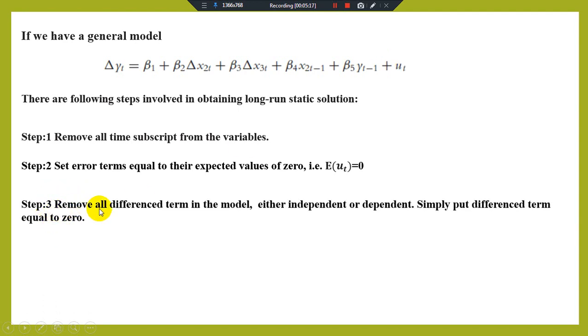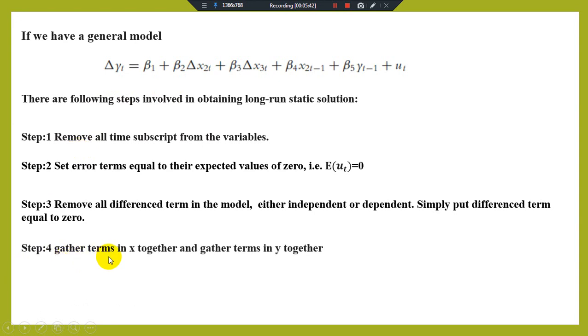Okay, step 3, remove all difference terms in the model. They are either independent or dependent. Simply put, the difference term is equal to 0. If we put the difference term equal to 0, this means that this part is 0, this part is 0, and this part is 0, so all difference terms are equal to 0.